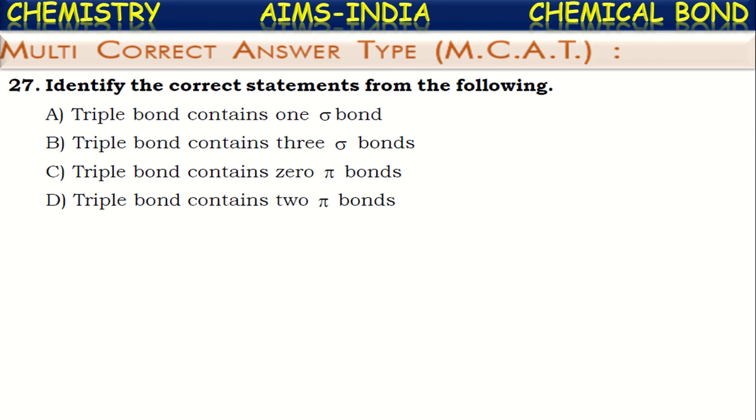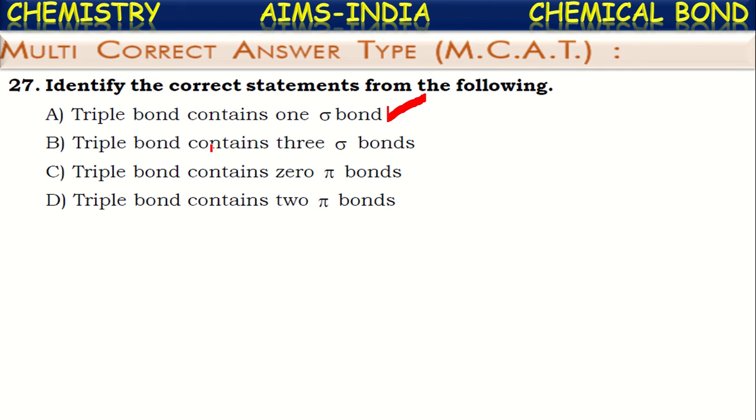Identify the correct statements from the following. See the first statement among these. Triple bond counts as one sigma bond. Yes, of course. Any bond between two atoms will contain at least one sigma bond. The other bonds will be pi bonds. If it is a single bond, it will be a sigma bond. If it is a multiple bond, one bond will be a sigma bond, and the remaining bonds will be pi bonds. In the same way, in the triple bond also, one is a sigma bond, and the remaining two are pi bonds.